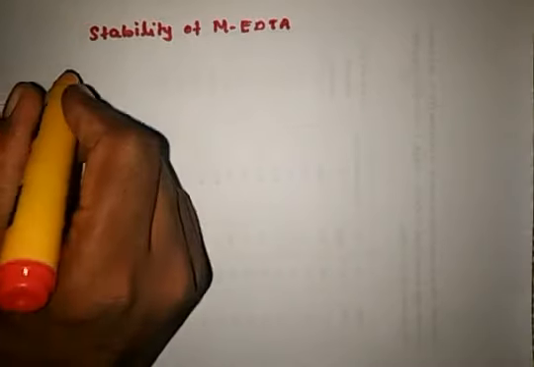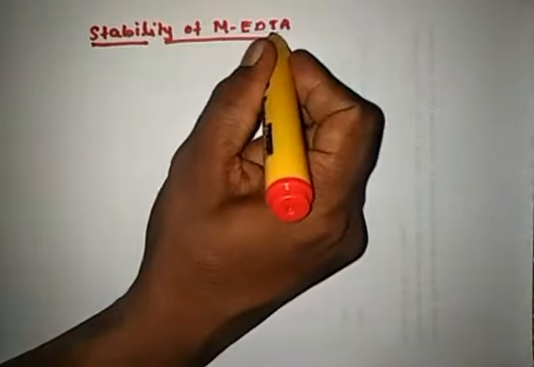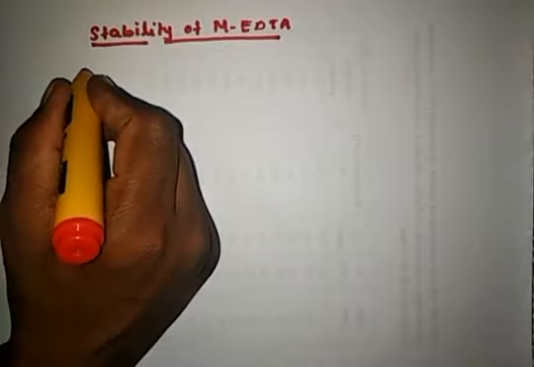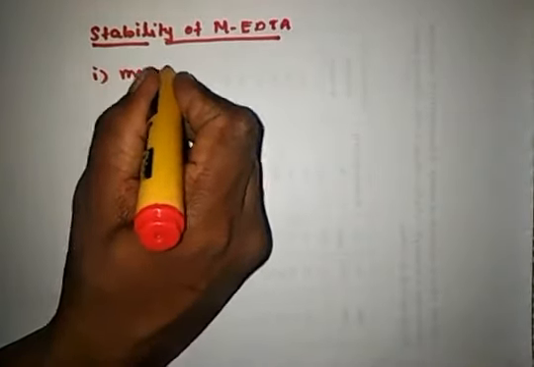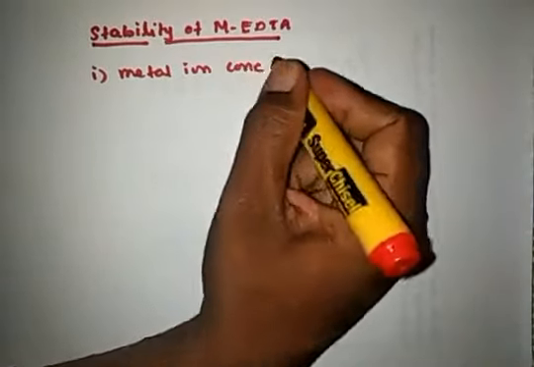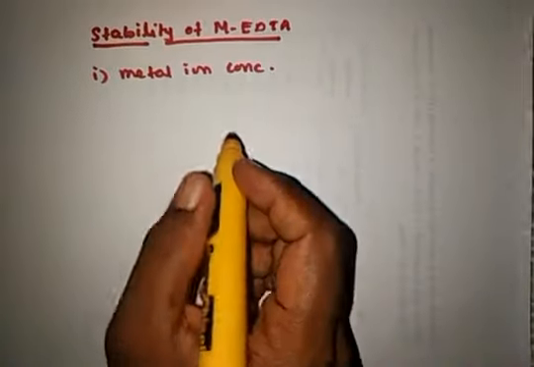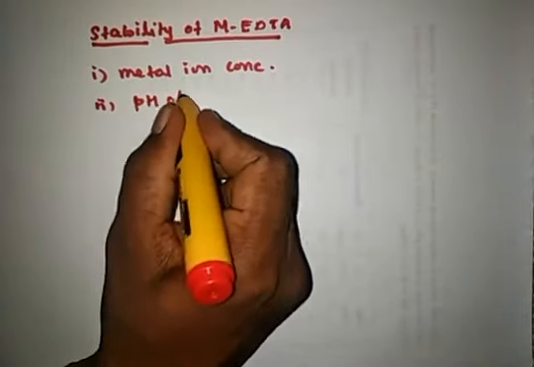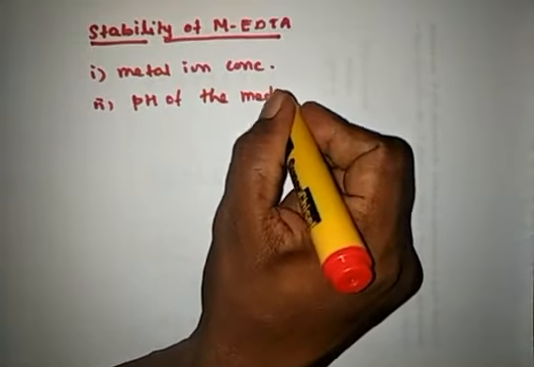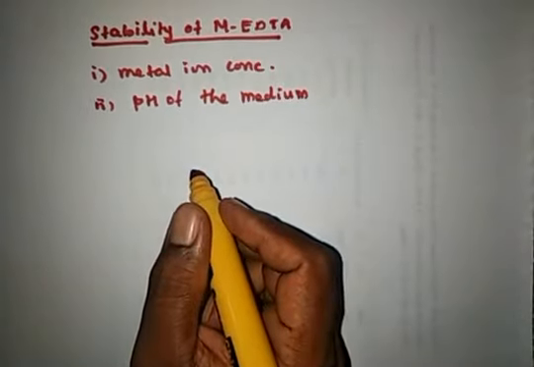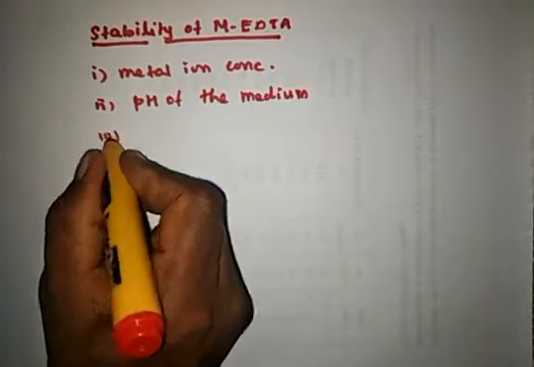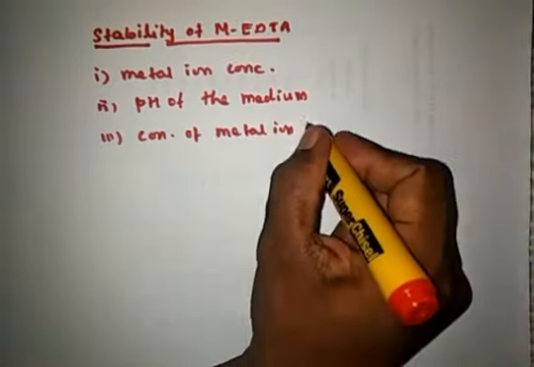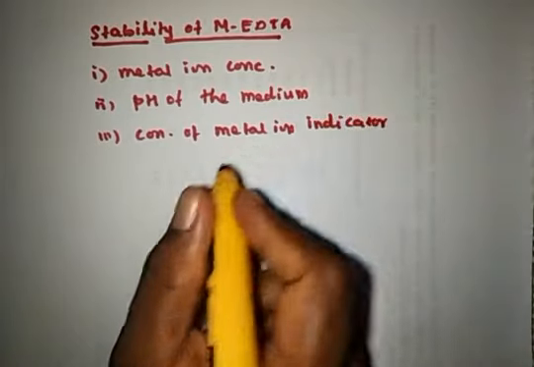They are the metal ion concentration, the pH of the medium, the concentration of the metal ion indicator, and the selection of the metal ion indicator.